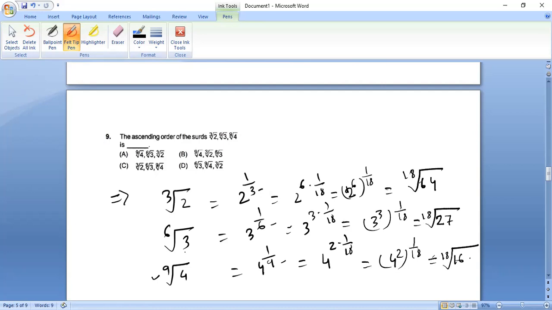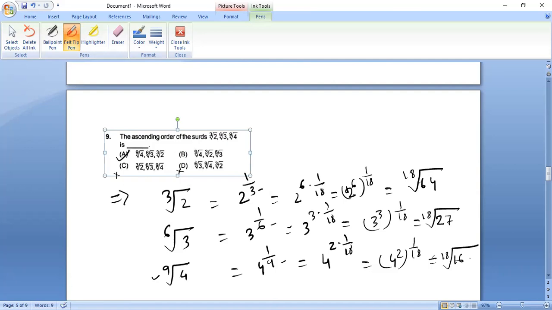This one will be smaller. But what will come first in ascending order? 9th root of 4. So see, in option B, first we have 9th root of 4, and option A. So option C and option D will not be true, right? So one of A or C could be true. Next one is this one, because 18th root is the same. So this is 27. So after this 6th root of 3 will come. So therefore our option A is correct.